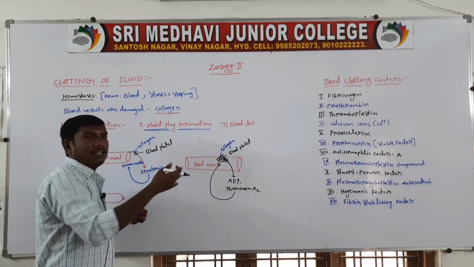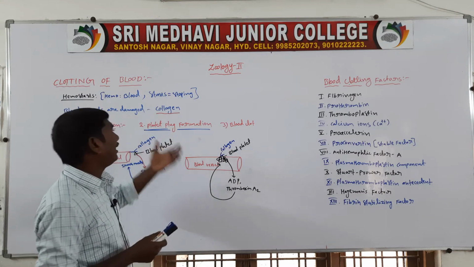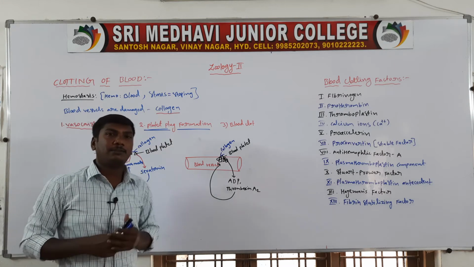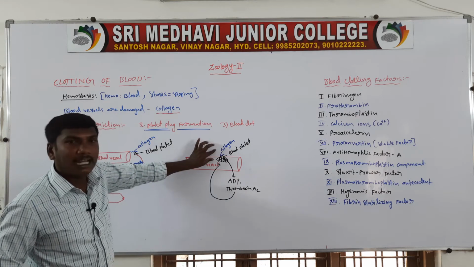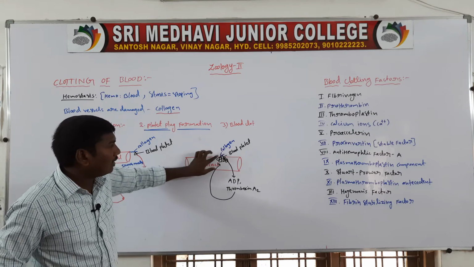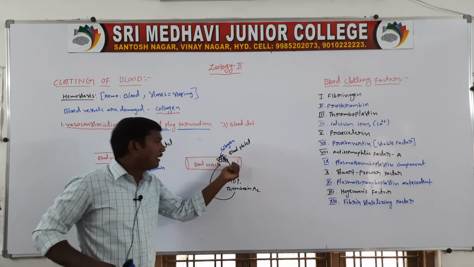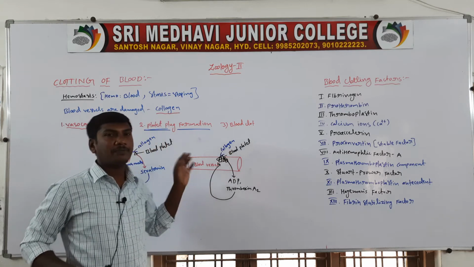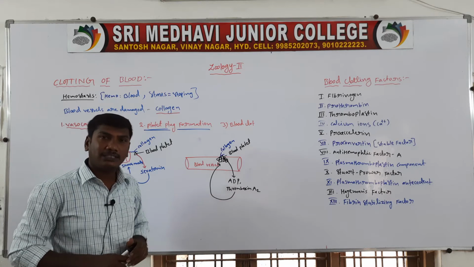So the damaged place is closed. This is called platelet plug formation. First step, the blood vessel is damaged and the collagen is exposed. The blood platelets attach to the exposed collagen. The attached platelets release ADP and thromboxane A2.